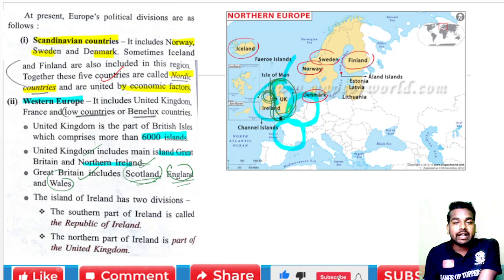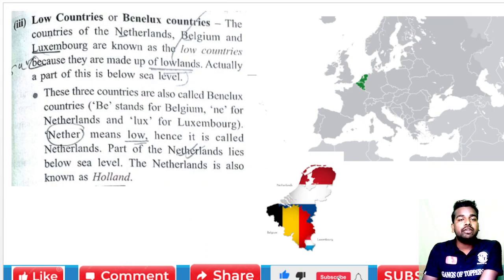Now if we talk about Ireland, Ireland is divided into two divisions. The southern part of Ireland is called the Republic of Ireland, and the northern part of Ireland is part of the United Kingdom. Already studied. Now we are going to study the Benelux countries.